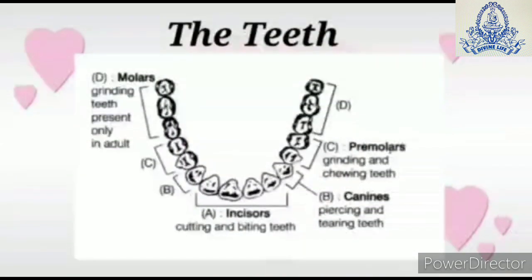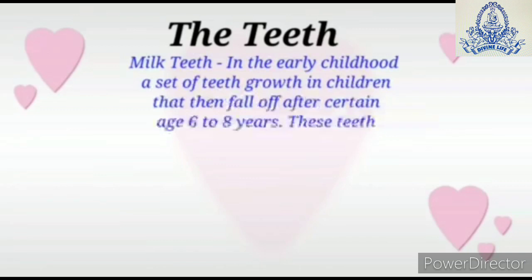As you can see, there is a type of teeth called incisors, which help us to cut and bite the food. Next we can see there are canines, which are called piercing and tearing teeth. And premolars and molars are grinding teeth, which help us to grind and chew the food. The molars are only present in adults.